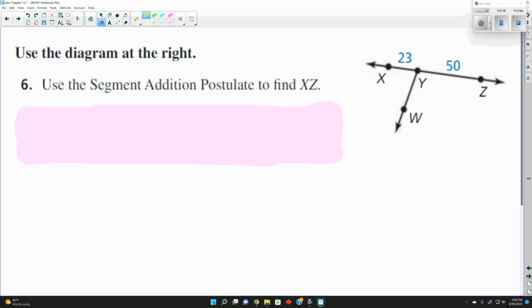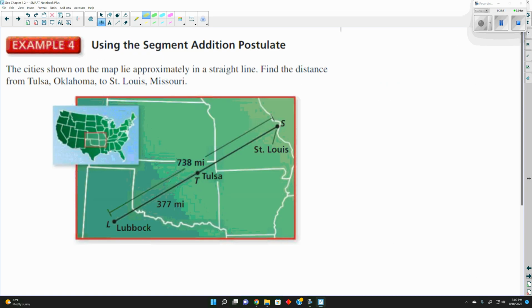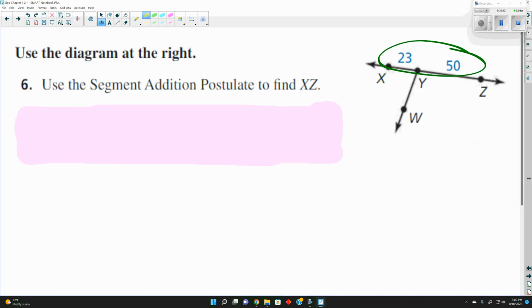Use the segment addition postulate to find XZ. What would we do? Yes, okay. I will post it, so Google Classroom will have the assignment because we're pretty much done. The last of them are just using this postulate.